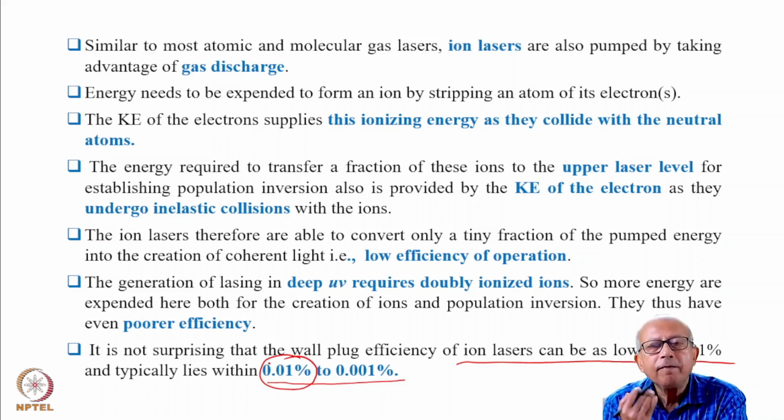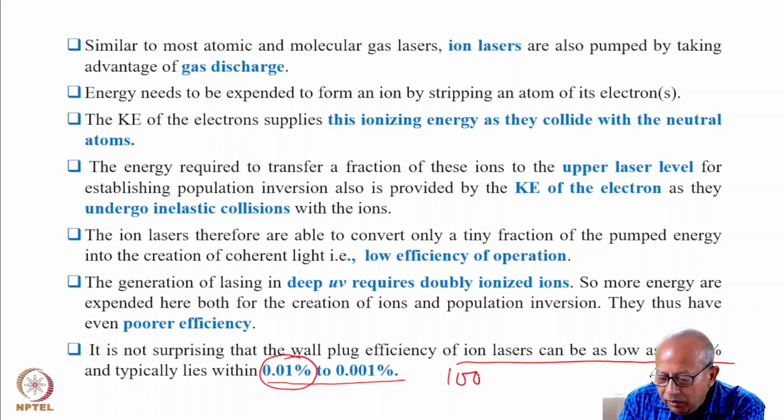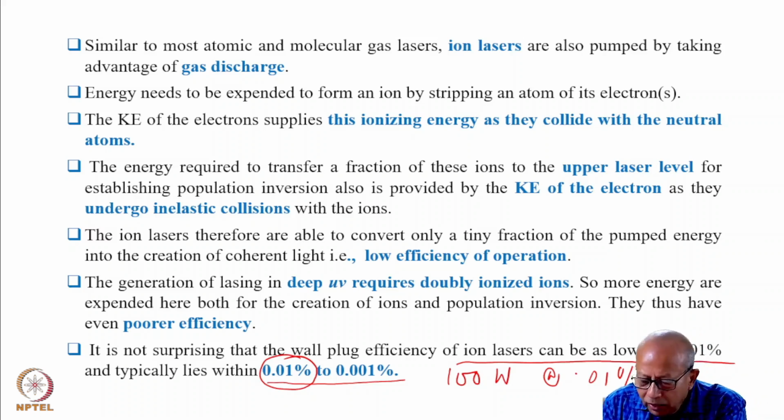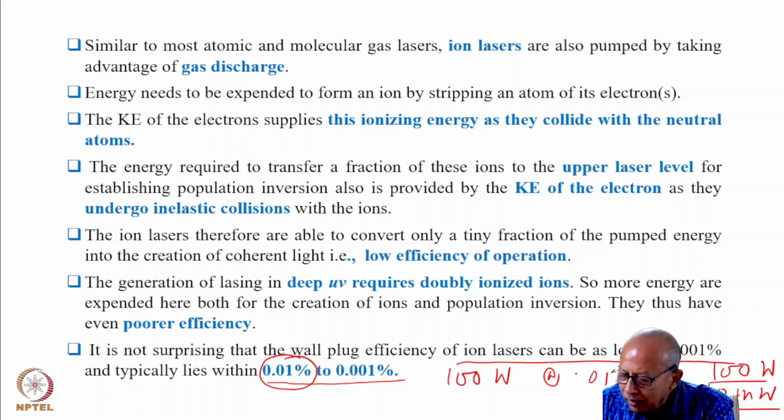And suppose our input power, that is the power we draw from the line, is 100 watt. Therefore, at 0.01% efficiency, this laser will produce coherent light of power which will be just 10 milliwatt. Just imagine, you are drawing 100 watt and you are producing coherent light whose power is just 10 milliwatt.